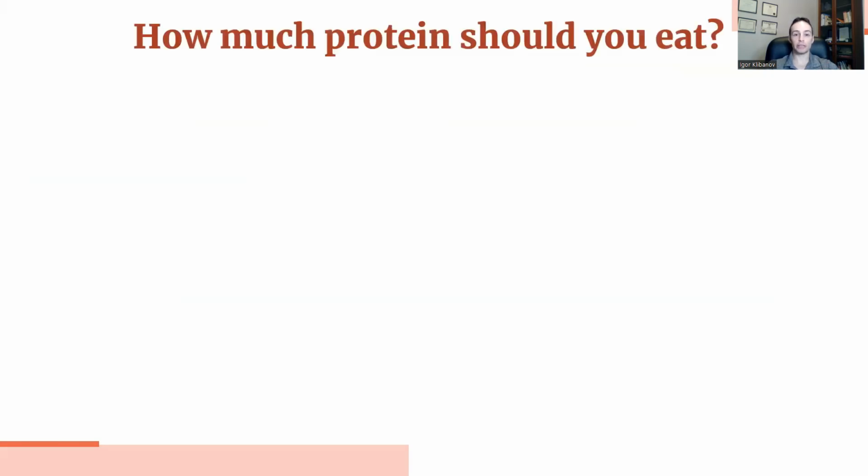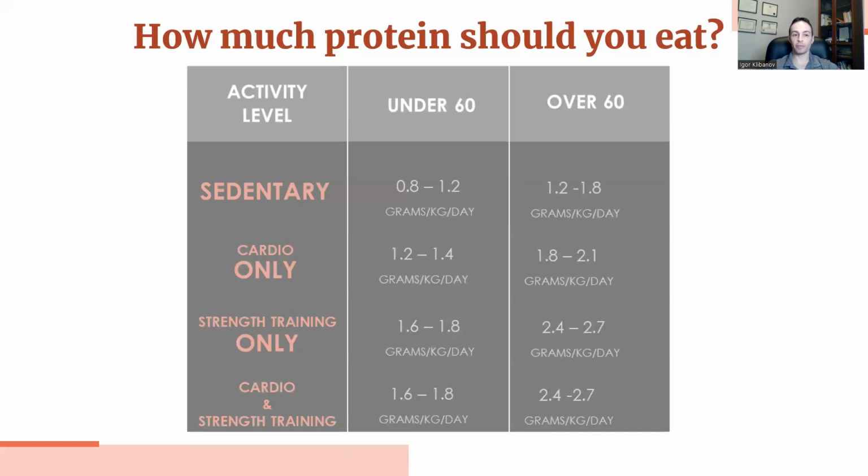And so if you're wondering, if protein is the most important thing, how much protein should I eat? Well, protein requirements depend on three different factors. One is your activity levels. Are you sedentary? Are you doing cardio only? Are you doing strength training only? Or are you doing cardio plus strength training? So activity level is one factor. The second factor is your age. Are you over 60 or under 60? People over 60 require more protein because their digestion isn't as good and therefore their ability to absorb protein is lower. And the third factor is your body weight. So again, the three factors that determine your protein requirements are your activity levels, your age, and your body weight.